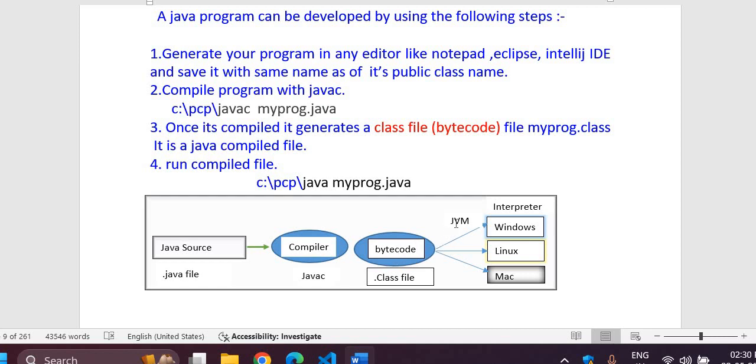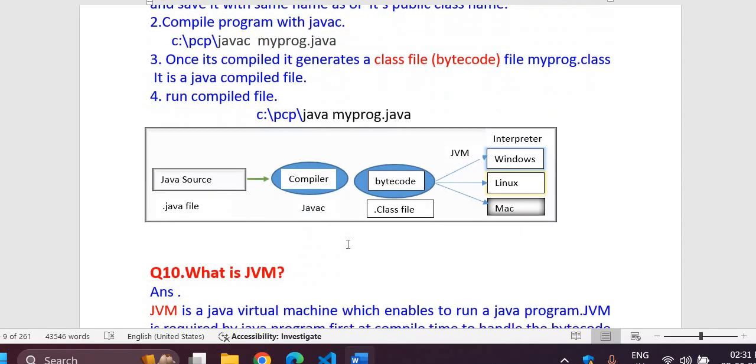Now when you are instructing the JVM, it depends upon which operating system the JVM is of. Like if it is Windows based, then the Java program will run on a Windows system. If it is Linux, it will run there, and if it is Mac, it will run there. So Java code will remain the same, but the JVM will be machine dependent, based on your operating system. So again, I'll repeat it. Java code is machine independent and the JVM is machine dependent.